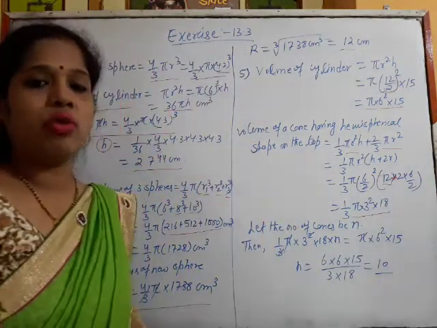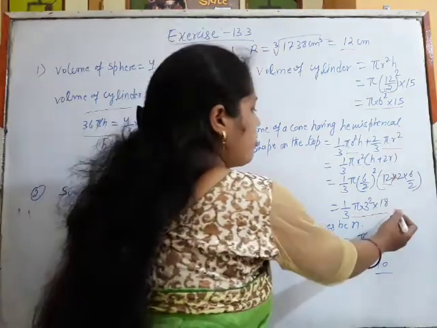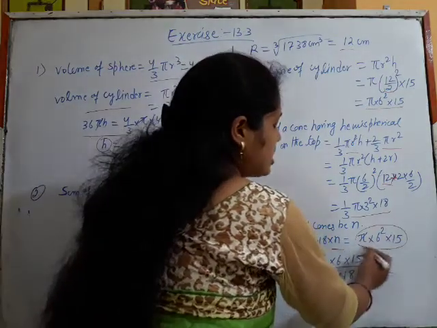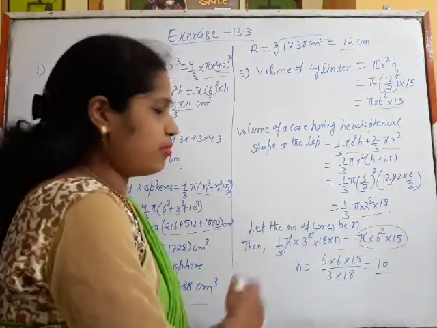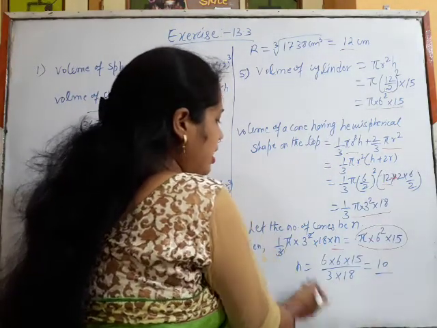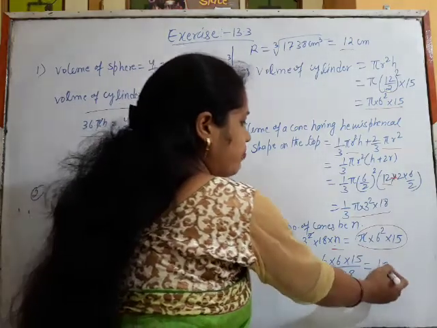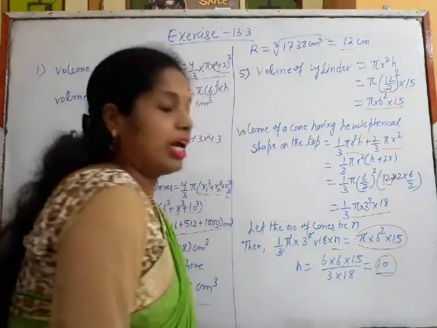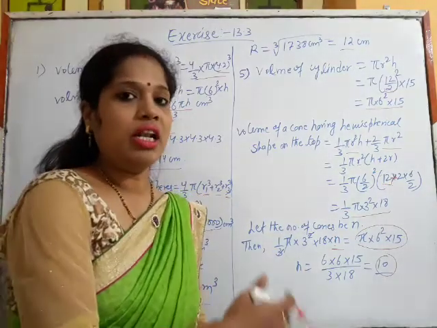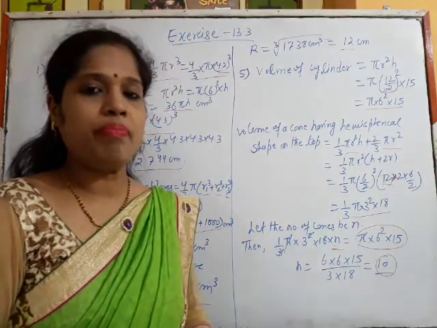Now since we have to get the number of cones, the volume of the cone should be multiplied with n, so that the total ice cream in the cylinder can be filled. So we will leave n and shift everything to the right hand side. This pi and pi will get cancelled, and after calculation, the number of cones in which all the ice cream of the cylinder can be put is 10. Okay.